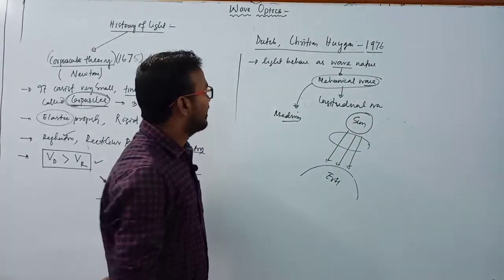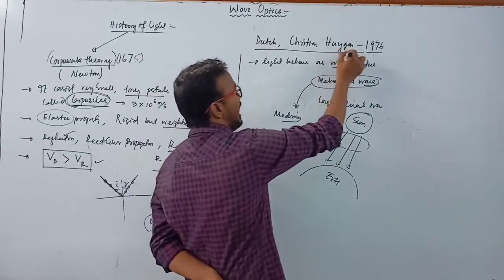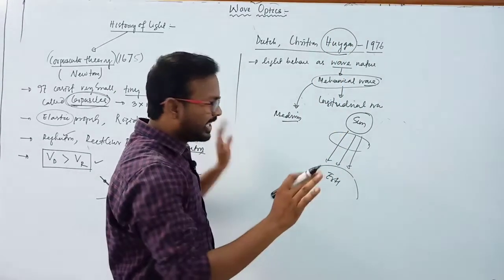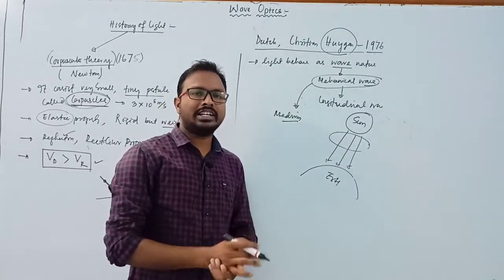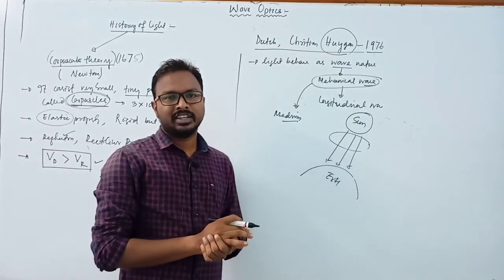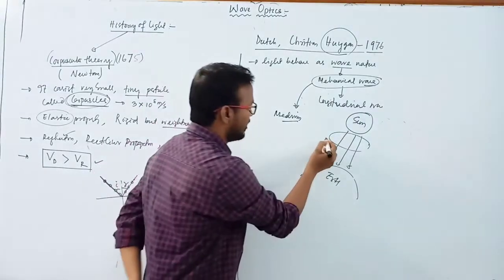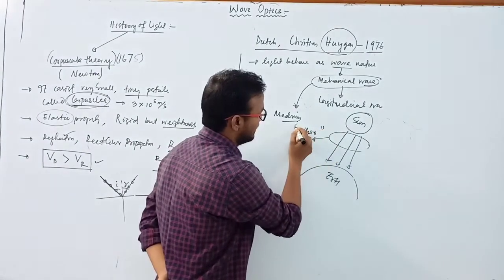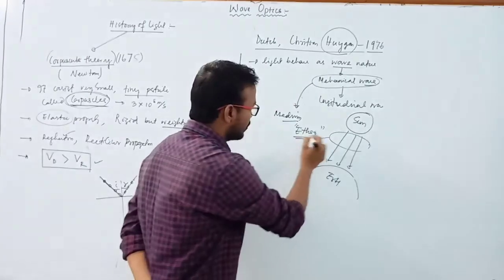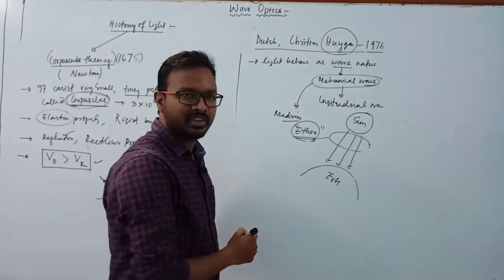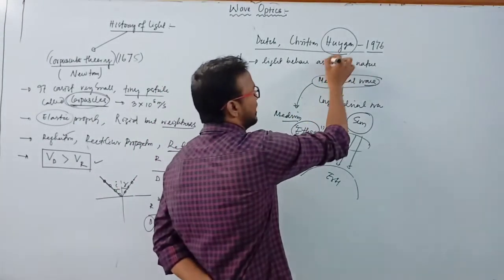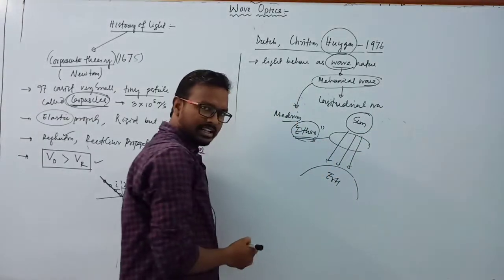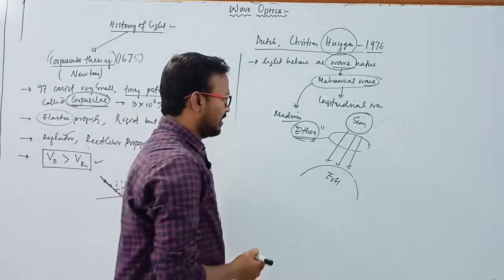At that time Huygens said that if there is no medium, there is one hypothetical medium, and that hypothetical medium is known as ether. Clear? And due to this ether medium, the light travels in the form of a wave, and it reaches from the sun to the earth. Clear? Okay.